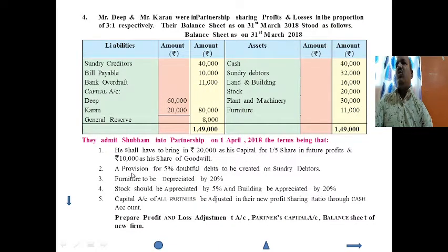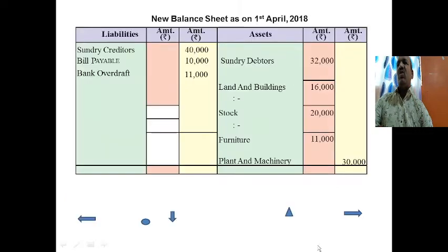Now we go towards the adjustments. They admit Shubham into partnership on 1st April 2018 on the terms that he shall have to bring rupees 20,000 as his capital. Shubham brings rupees 20,000 as capital in cash, so the entry will be made in the cash account.